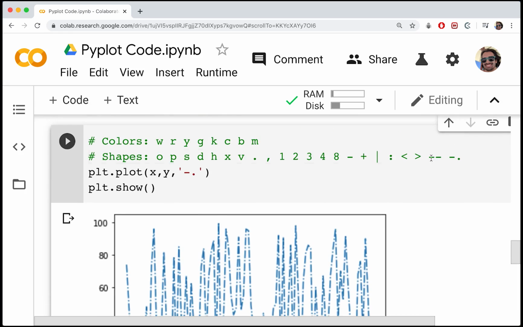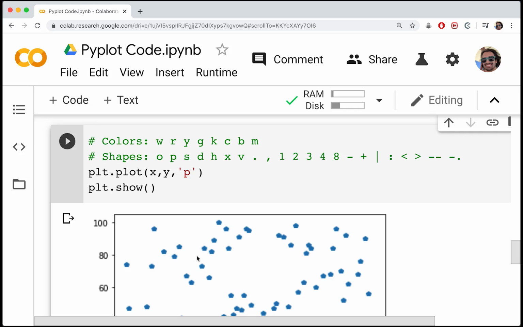Okay, so these, as far as I know, are the only two that keep the line and just modify the line appearance. All of the others make the graph change to dots, and then it will add those dots in. For example, I think this is a pentagon. You see that these become little pentagons. So I'd recommend that you go through each one, take a look at how they look, and maybe choose your favorite one.